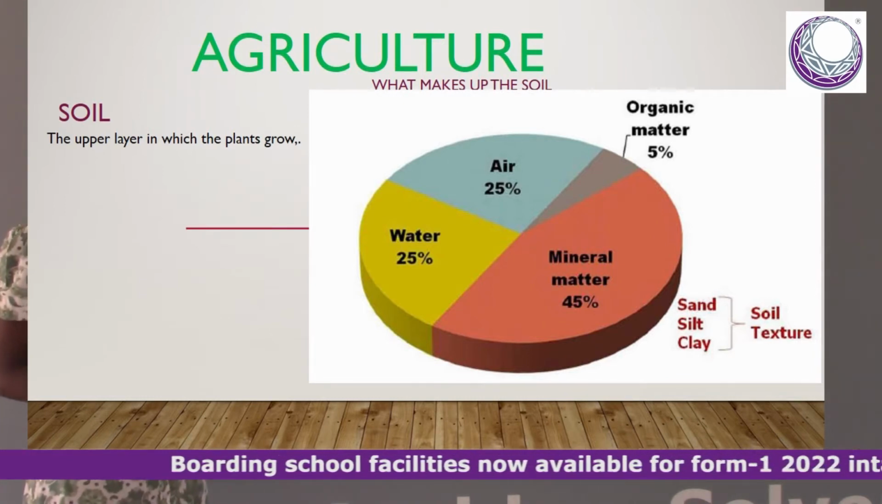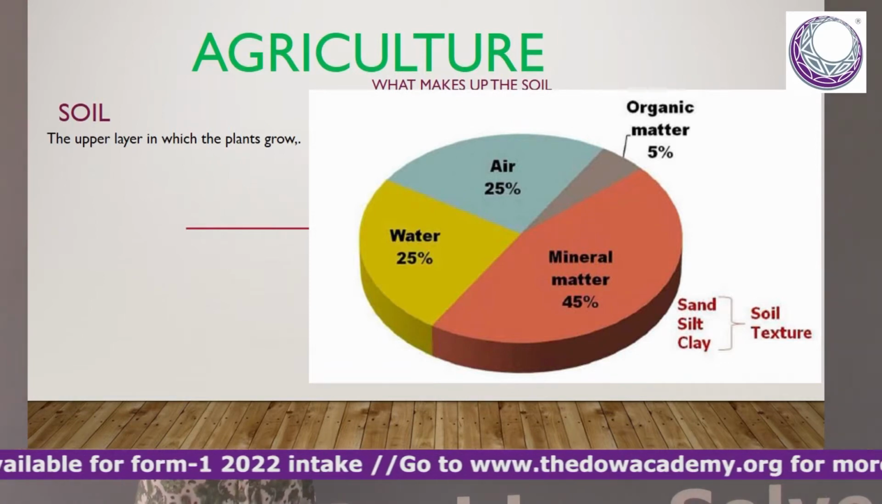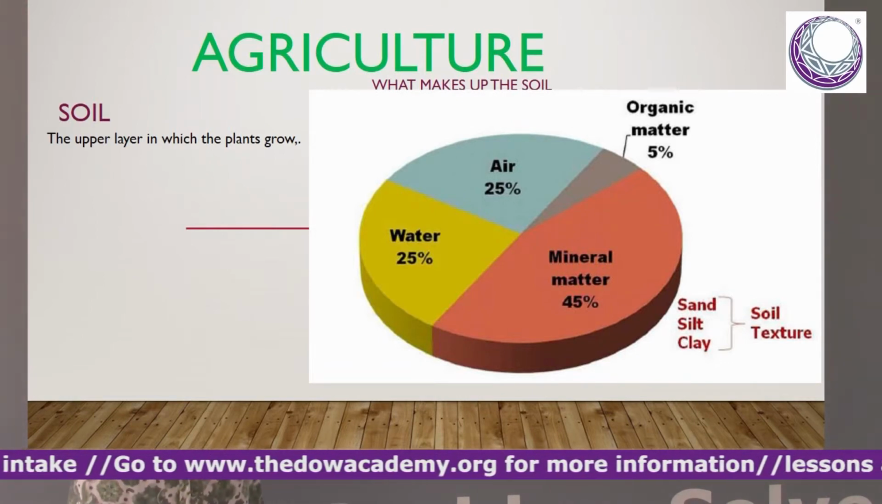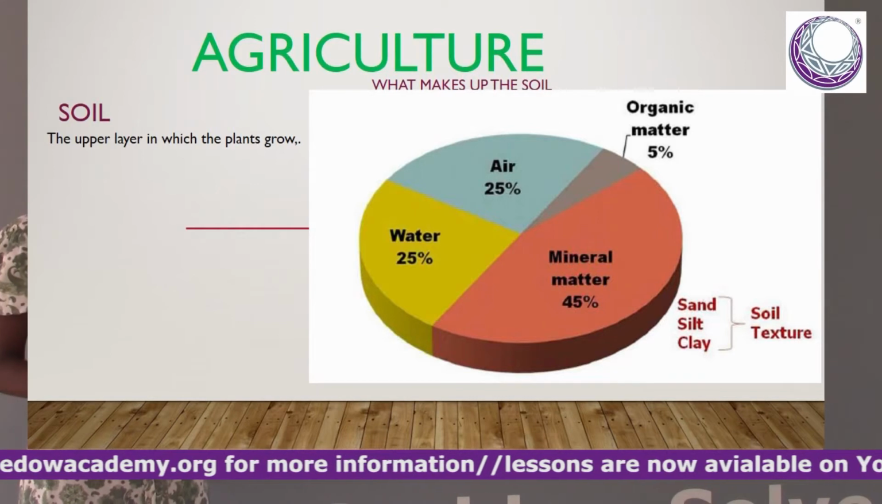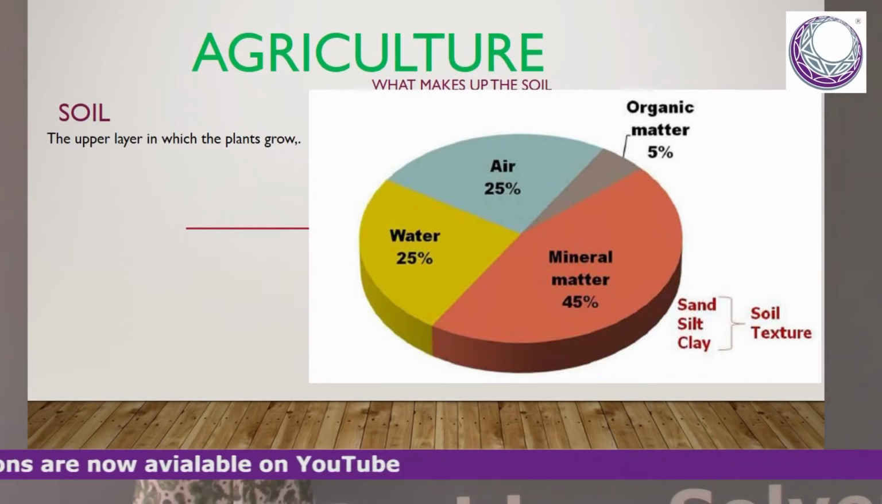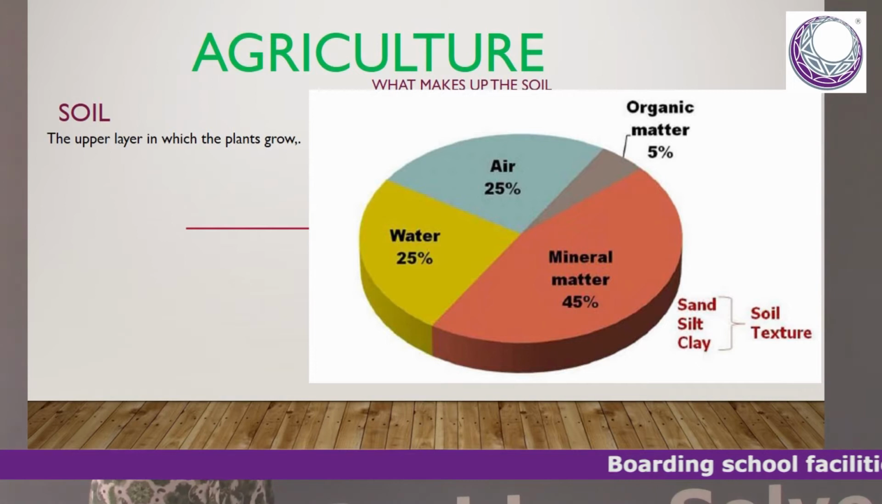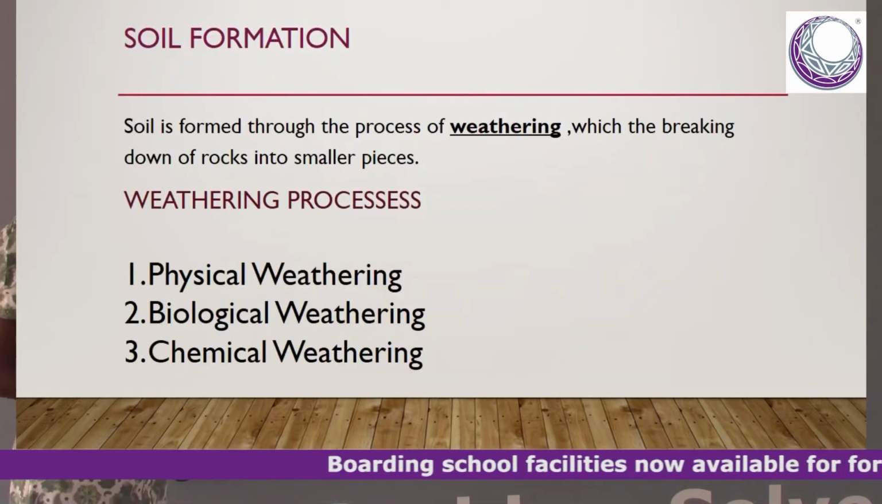We also have mineral matter. Mineral matter is also called inorganic matter. This is the one that is formed during the process of weathering. It is basically made up of broken rock particles, and it contains little or no nutrients at all. So it won't be good for plant growth.